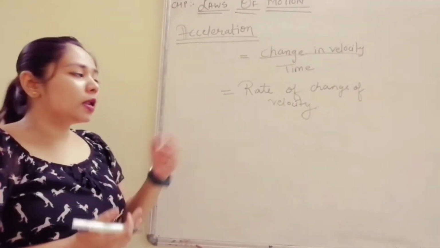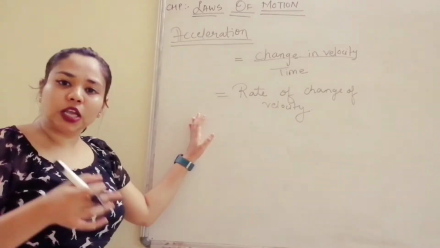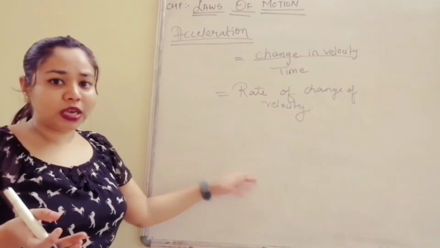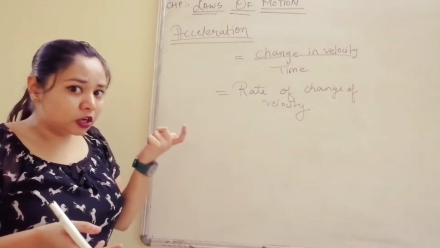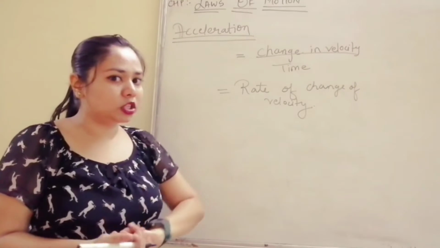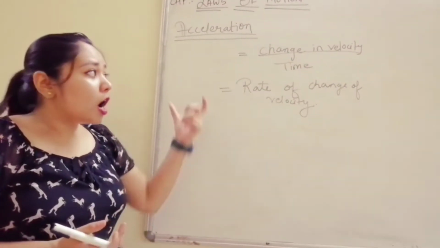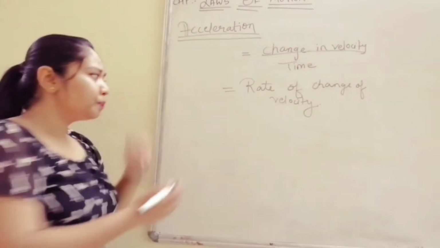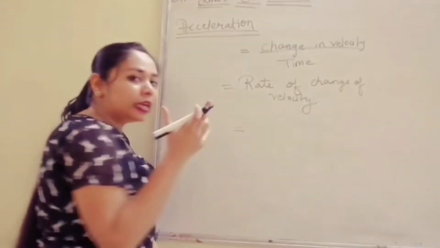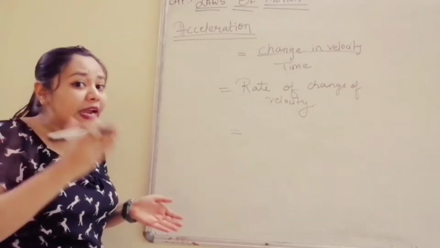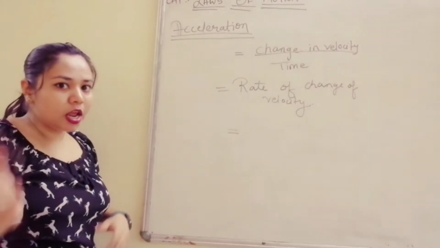Now, as I said, he was traveling first with 30 km/h speed, then it changed to 25 km/h. Okay? So there was a change in velocity also. If the direction of speed changes, what will change? Velocity will change. So that change, in how much time it took, is known as acceleration. Okay, for any difference or change we measure, the formula will be final minus initial.